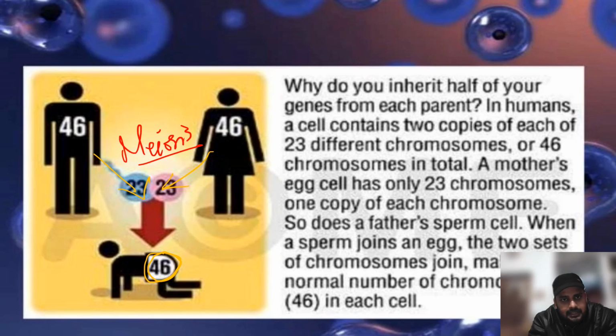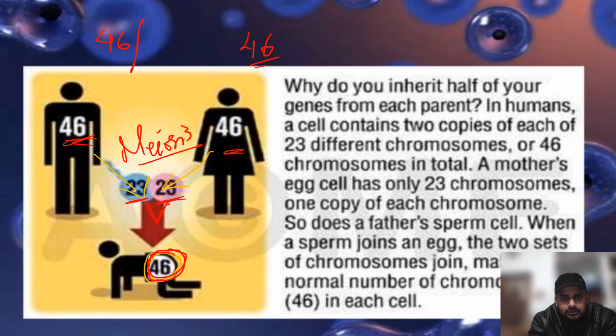If our father has 46 chromosomes and our mother has 46 chromosomes, the number gets halved after meiosis. The 46 will become 23, 46 will become 23, and after fertilization, the number of chromosomes will be restored. That will be 46 in a baby.